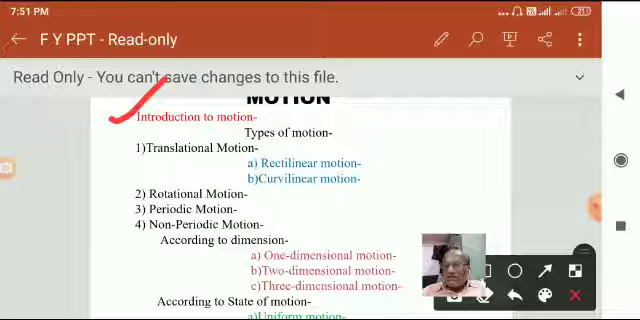Now according to the state of motion, it can again be classified into two types, uniform and non-uniform. So what is meant by uniform motion? A body is said to be in a state of uniform motion if it travels equal distances in equal intervals of time. If the time-distance graph is a straight line, meaning if we plot time on one axis and distance on the other axis, and this is straight, then we say that the motion is uniform.